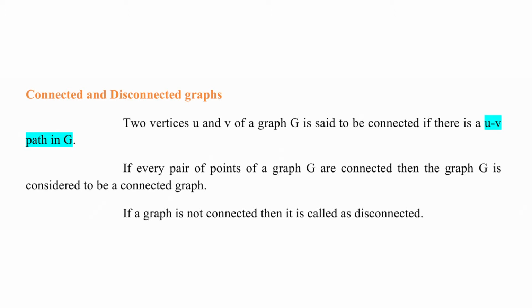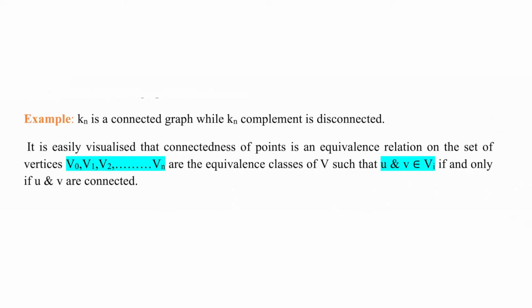That is, if a graph is connected, then there exists a path between every pair of vertices of that graph. If a graph is not connected, then we call that graph a disconnected graph. We have already seen so many examples, and Kn is a connected graph while the complement of Kn is disconnected.